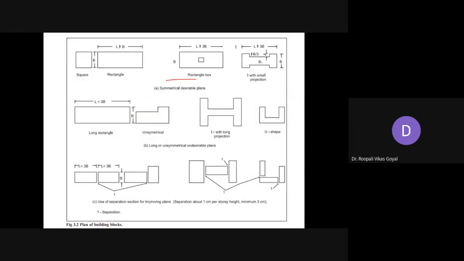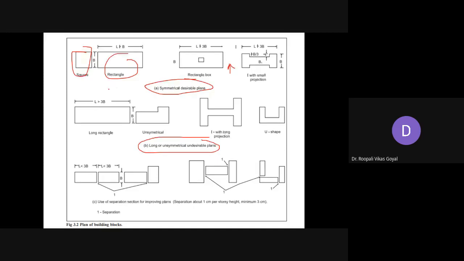Okay, so here I will show you in this figure. Here this is a symmetrical desirable plan. So here this is a simple square, this is rectangular. So all these, whatever this A, are buildings having a very symmetrical desirable plan. Okay, rectangular. And while here in the second there are long and undesirable plans. So here this length is greater than 3 times width.